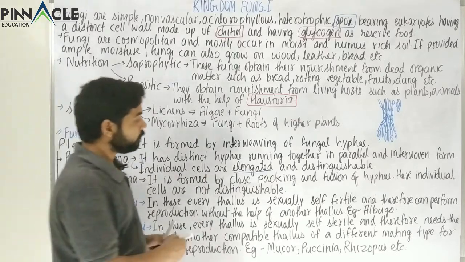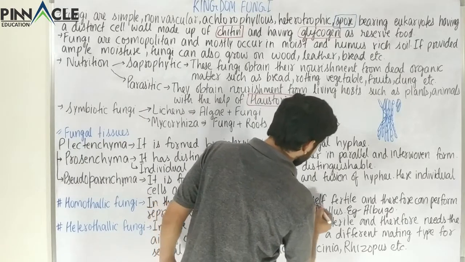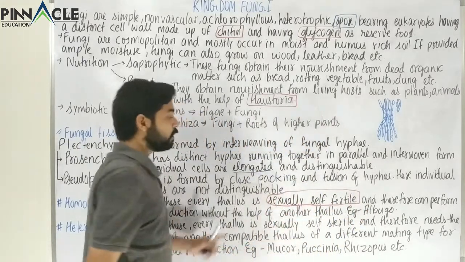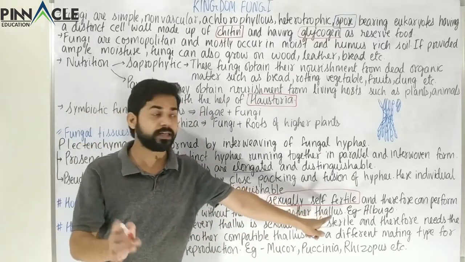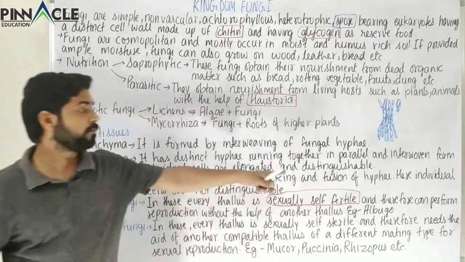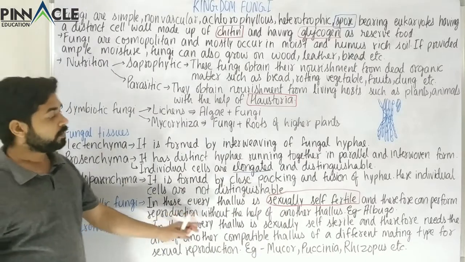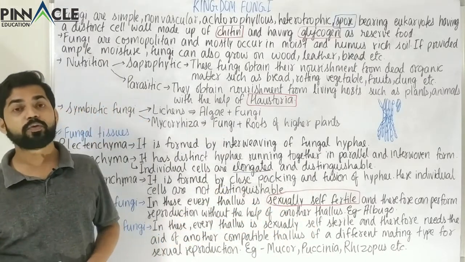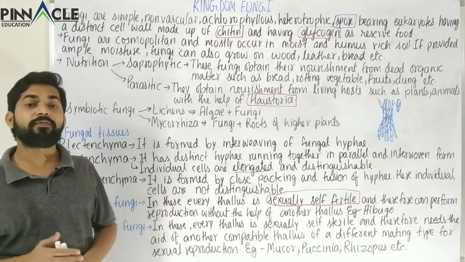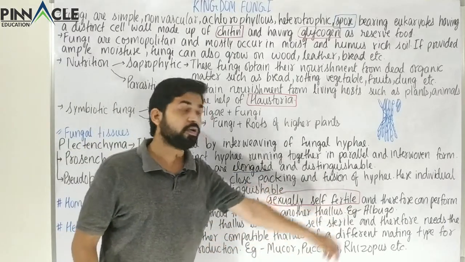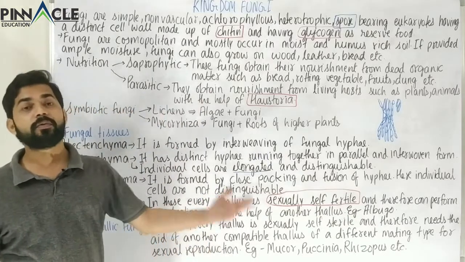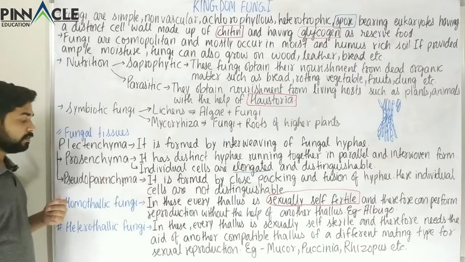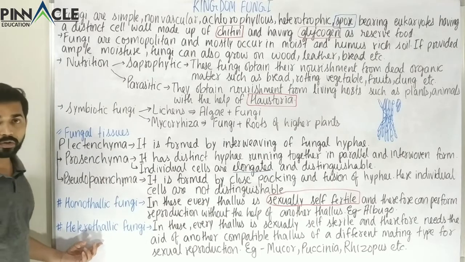So this is important over here: sexually self-fertile. The homothallic fungi does not need any other thallus to help in reproduction. A very common example is Albugo. We will later study that there are various species of Albugo, like Albugo candida, which also causes diseases. And now we have heterothallic.